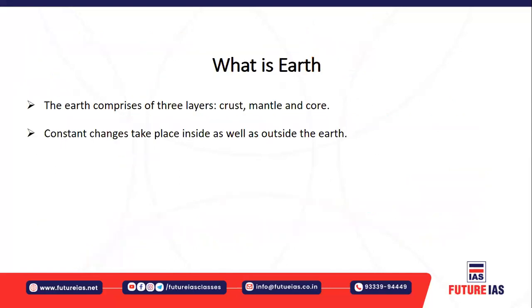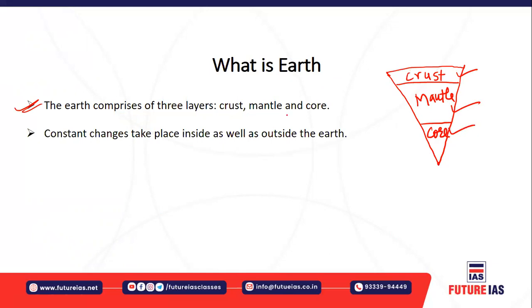All right, next chapter, basically related to the earth. First of all, let's understand what is earth. Earth basically consists of three layers. The topmost layer, when you divide the earth like that, or when you take a slice, is called the crust. The second layer is called the mantle, and the third layer is called the core. So these are the three layers which make up the earth.